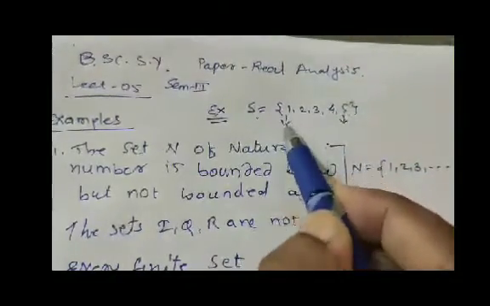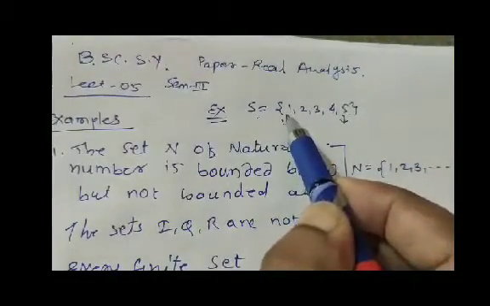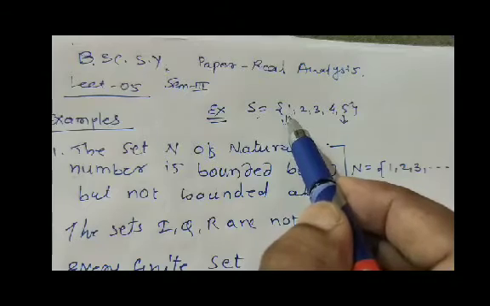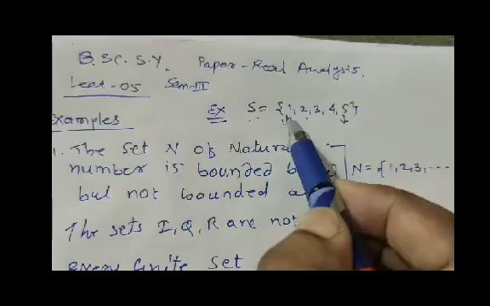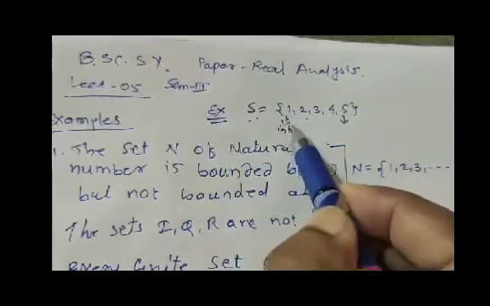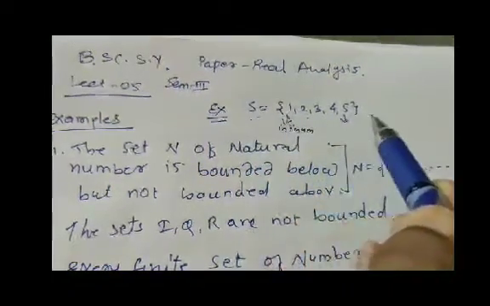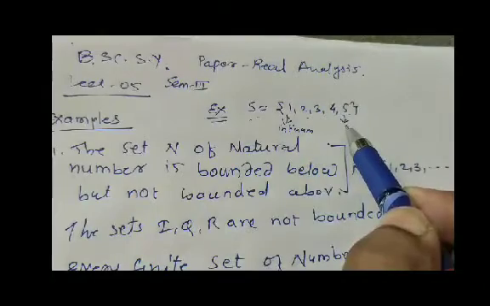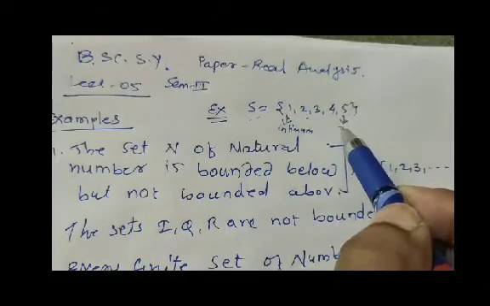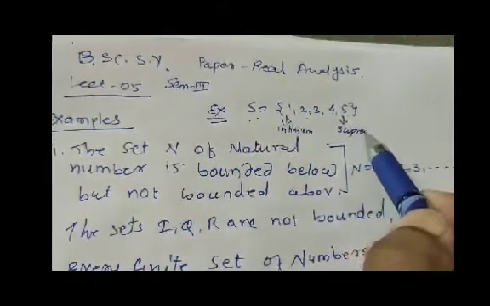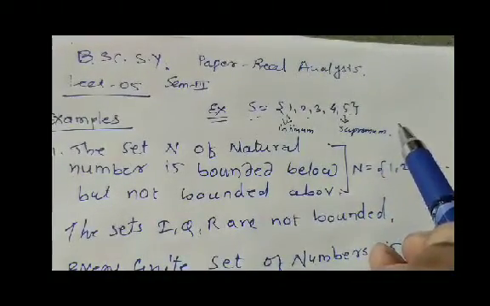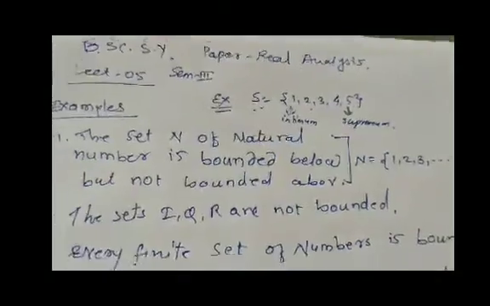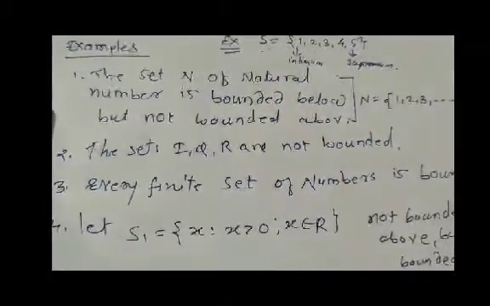So what is 1? One is the greatest lower bound. This is the lower bound of the set, yes. And this greatest lower bound is called infimum, and the least upper bound is called supremum. Try to understand. Now we have to discuss some examples.